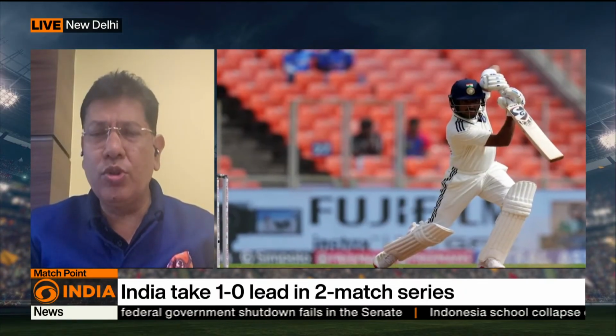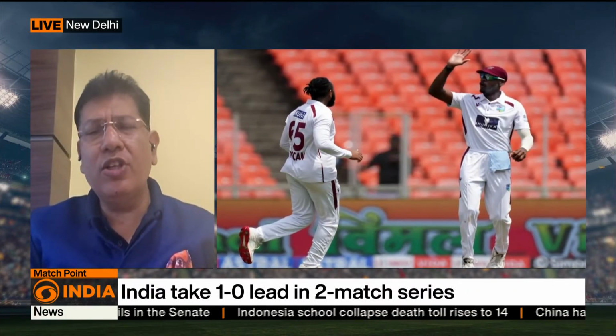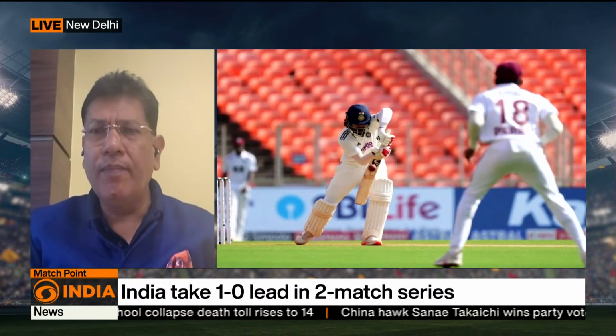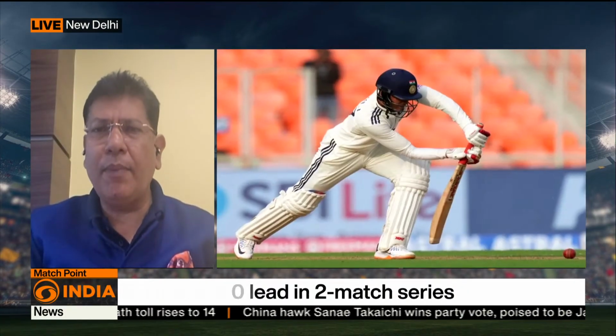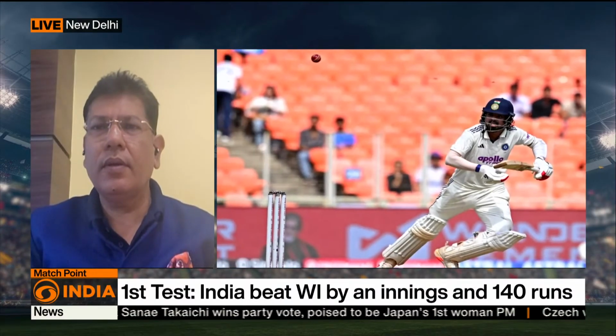But again I thought, Ravindra Jadeja, what a player. Exactly what I mentioned, you bring Jadeja to the field and he gives his all. We didn't see him in the Asia Cup, but just the way he's performed in this Test match shows the ability that he has. Time and again he's done that. India looks to be a very strong team, Narayan, against West Indies. The next Test match is going to be in Delhi in a few days, and I think India will be wrapping up the series 2-0. Definitely a big gap between the two teams.